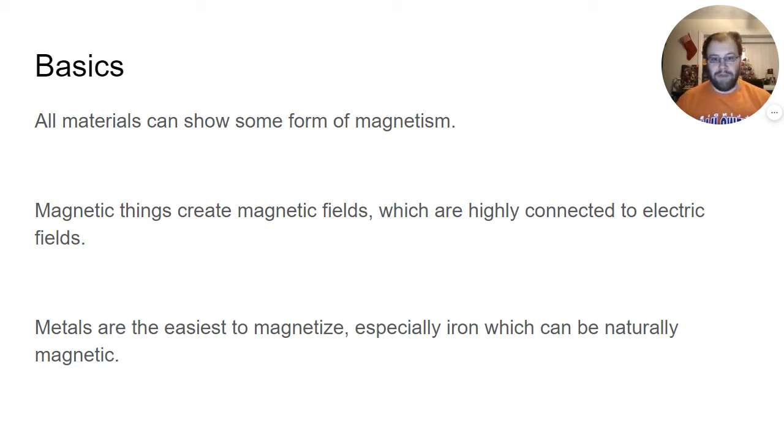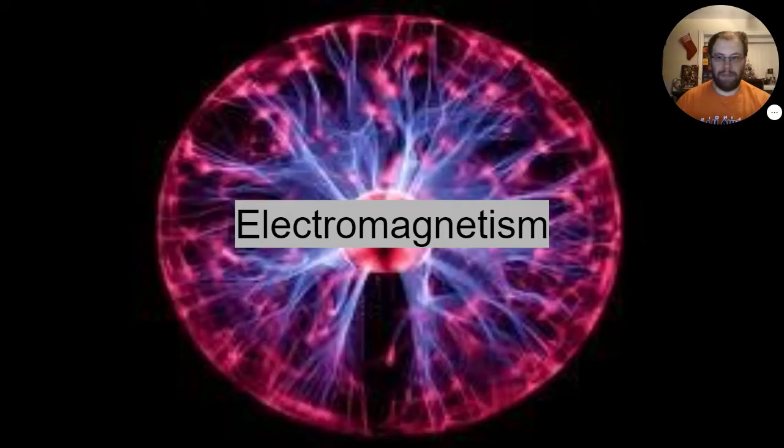Magnetic things create magnetic fields, which are just highly connected to electric fields. Those fields are generally connected to each other. And metals, like I said, are the easiest to magnetize, especially iron, which can be naturally magnetic. Magnetite and the lodestone is a type of iron. It's Fe2O3. So that's a naturally magnetic material.